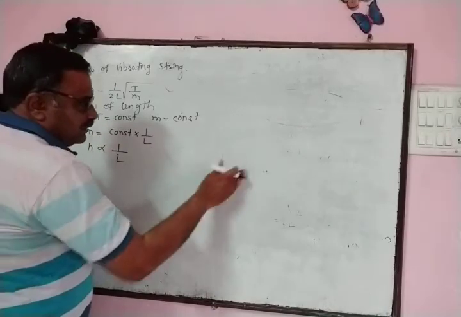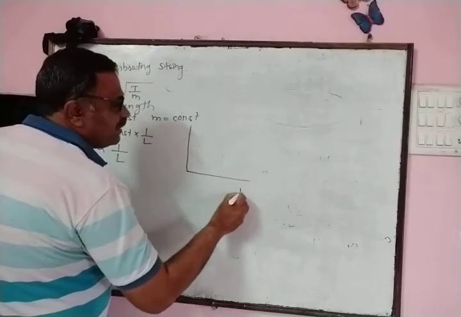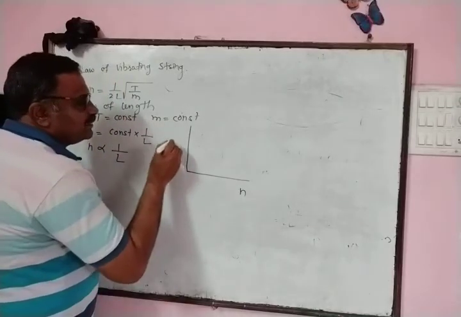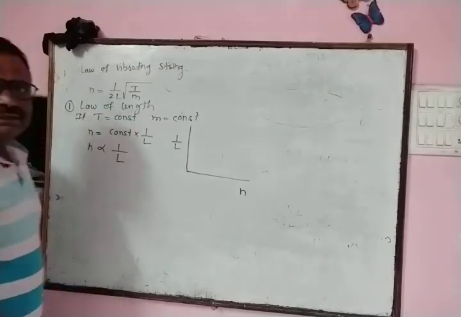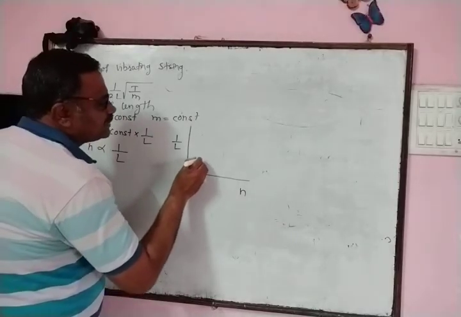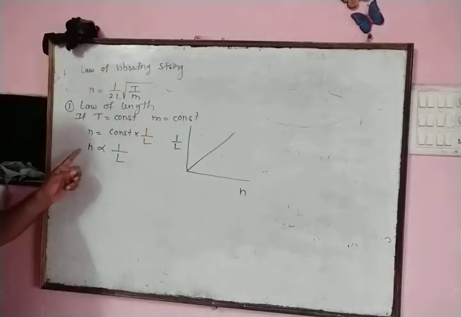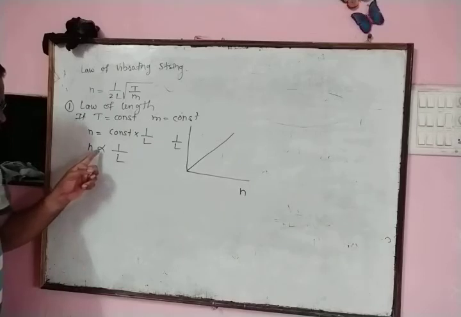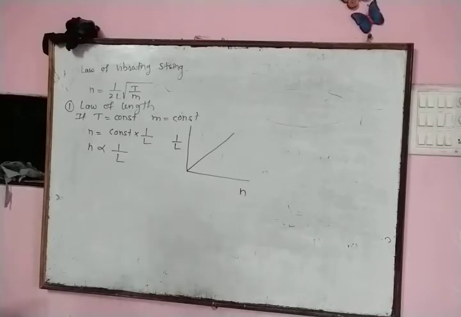If we plot a graph of frequency on the x-axis versus reciprocal of length on the y-axis, then the graph is found to be a straight line passing through the origin, which indicates that the fundamental frequency is directly proportional to 1 upon L, or inversely proportional to the vibrating length. This is the law of length.